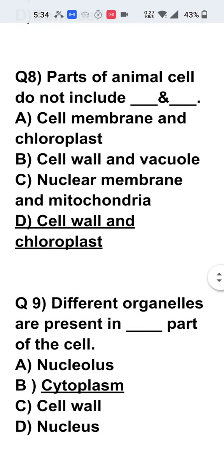Question number 8. Parts of animal cell do not include dash and dash. You have to search for the parts of the cell which are not present in the animal cell but present in the plant cell alone. The D option shows that cell wall and chloroplast are not in the animal cell. So that is the best option here.